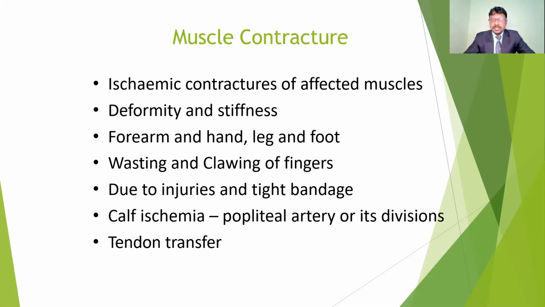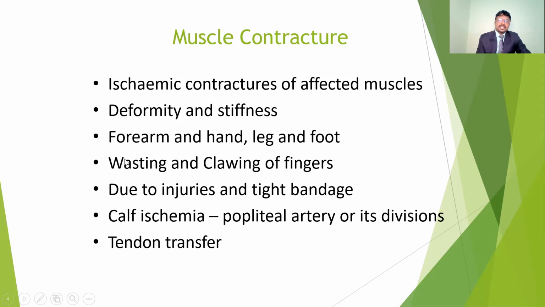Another complication is muscle contracture, because of prolonged immobility in bed. There is a chance of muscle contractures and muscle tightness, so ischemic contractures of the affected muscles. For example, if you have a fracture in the knee joint, because of the rest and immobility there may be contracture in the hamstring and also in the calf muscles. So we have to find which muscles have contractures and tightness. According to that, we have to give some stretching and also apply some splinting.